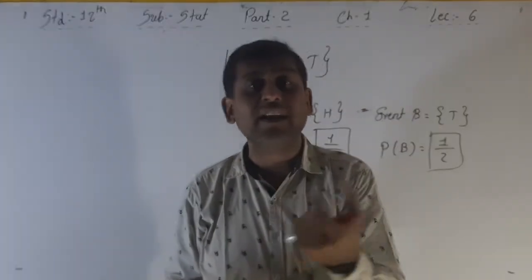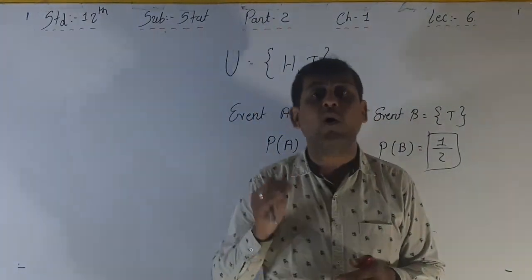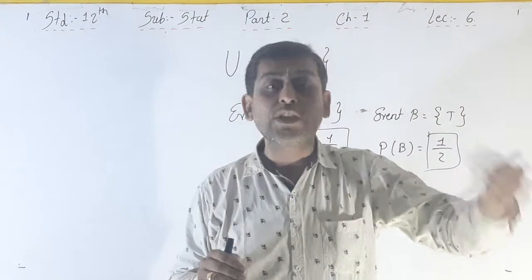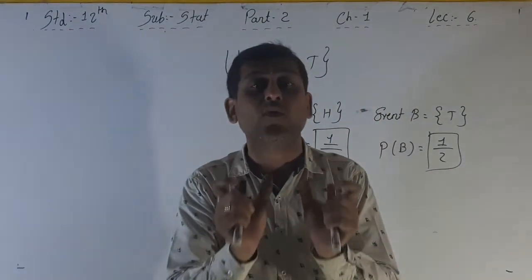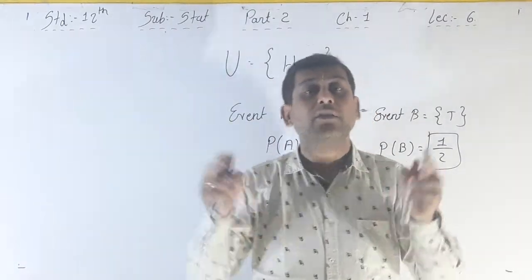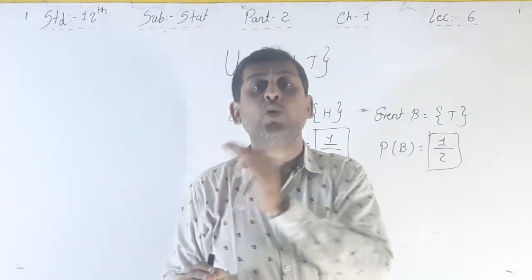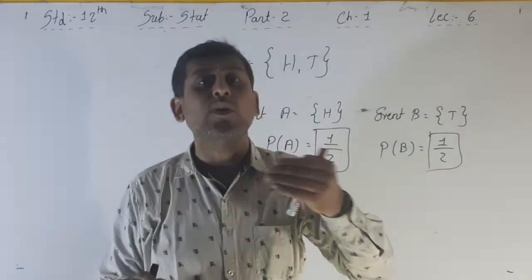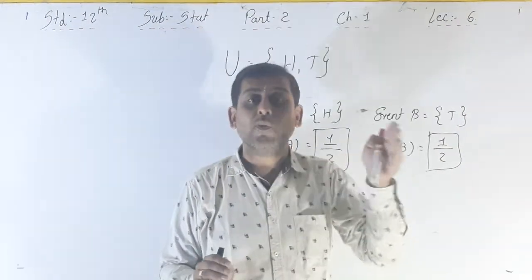Because the item is only 1 and the machines are 2, the total outcomes is 2, and only one machine produced this particular item, that's why it is 1 by 2.